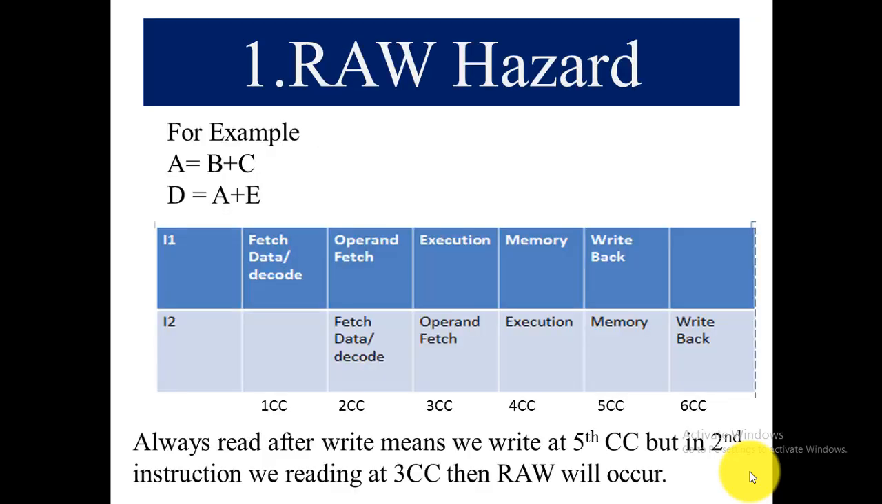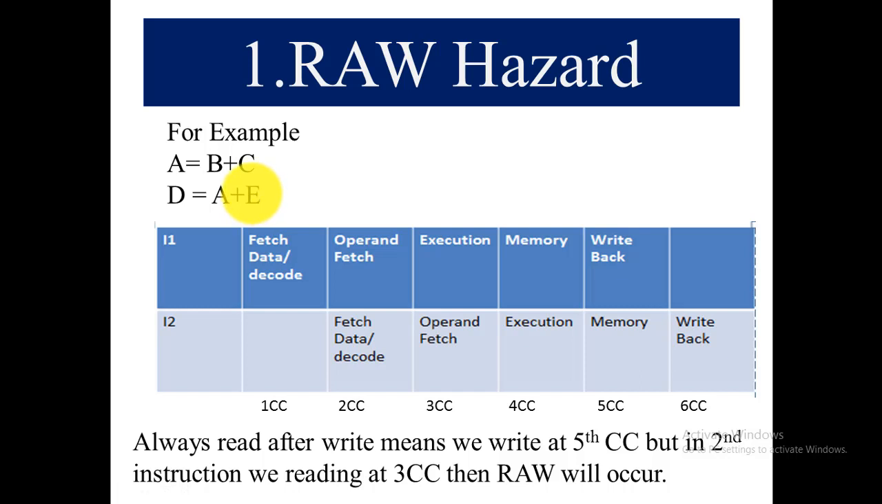So the first one is the read after write hazard. For example, we have two instructions. The first instruction is A = B + C, and the second instruction is D = A + E. So A has the value when we add the value of B and C, then it is stored in A. In the same way, D will have the value when we add E to the value of A.